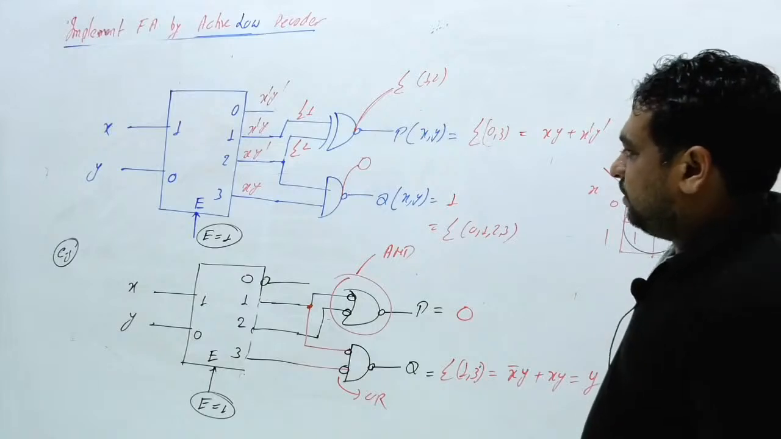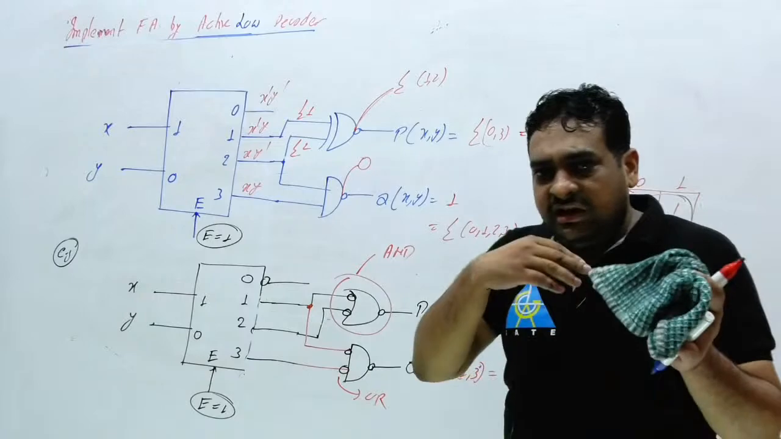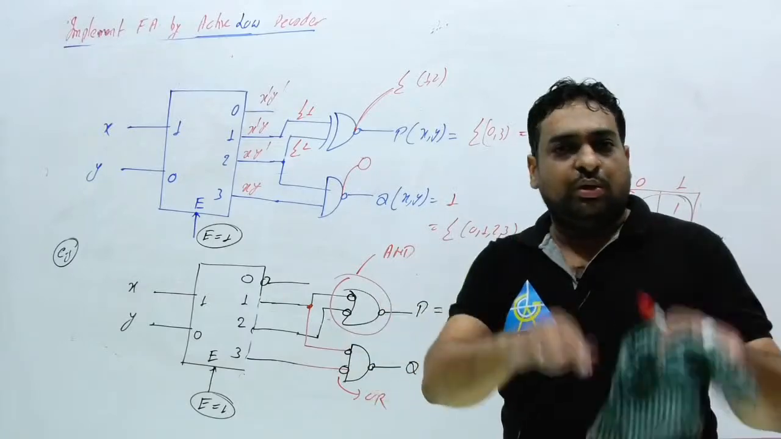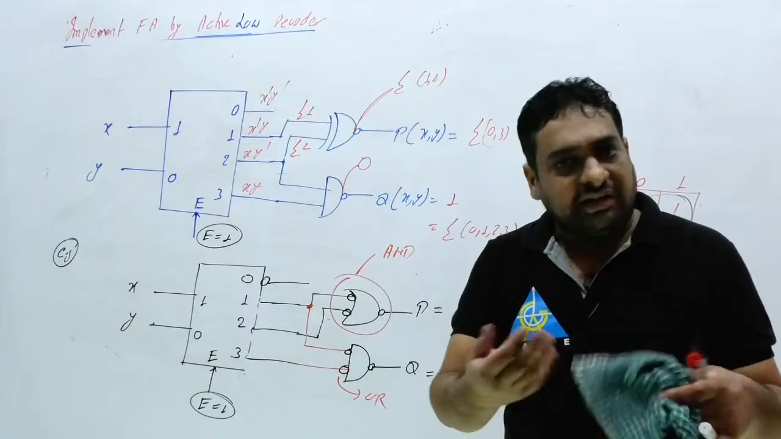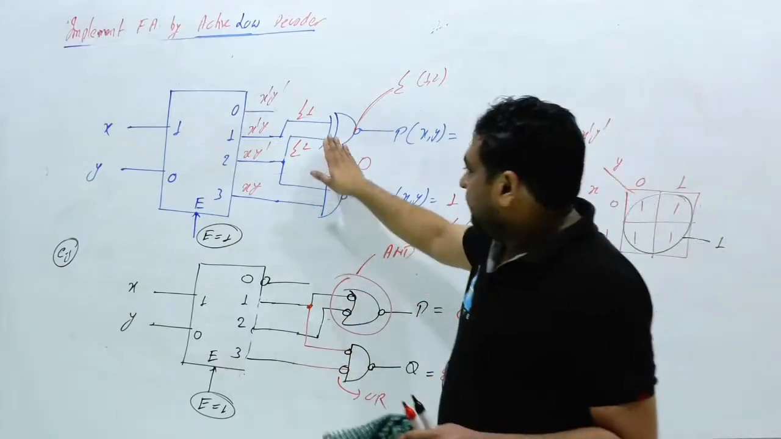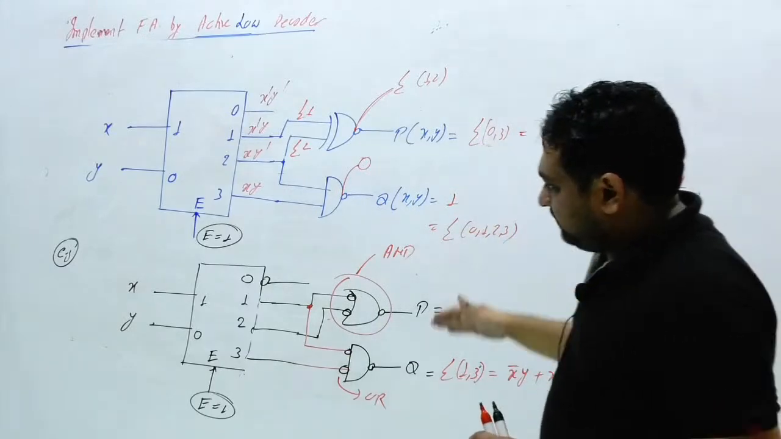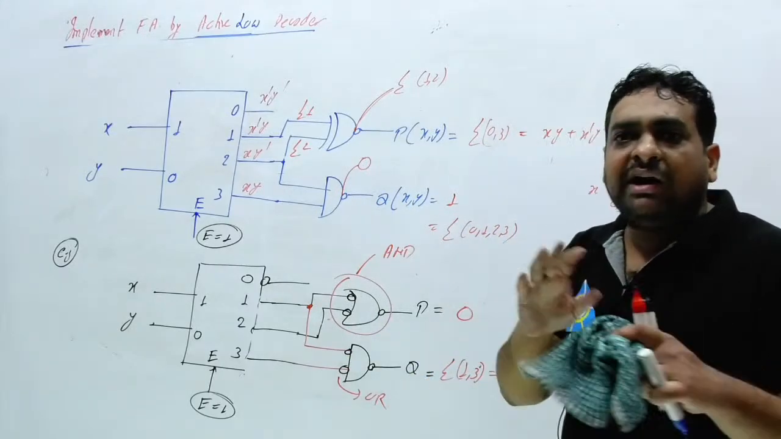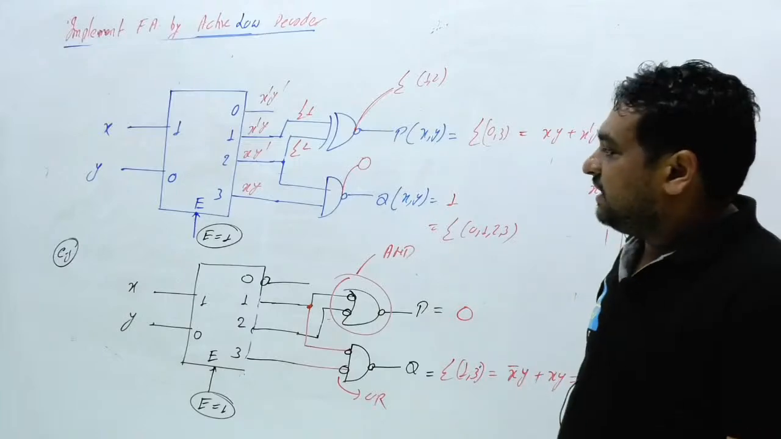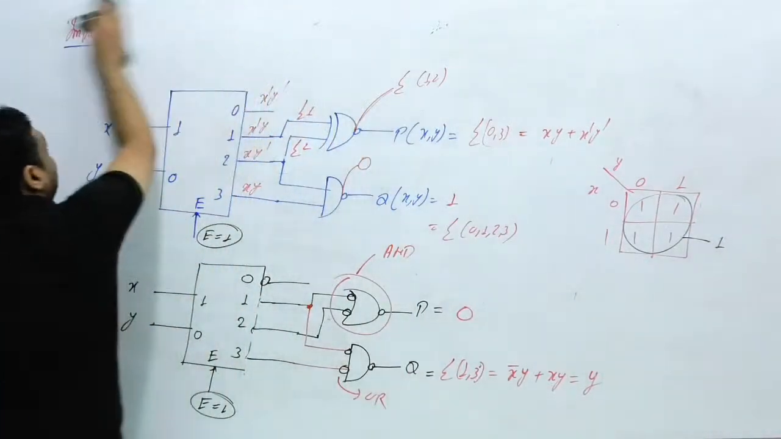Please always respond to me. Is this clear? So, can you implement any boolean function by using a decoder? Active low and active high, that is very important. But in the GATE exam, they will ask you the reverse question. They will provide you any kind of circuit and ask what the output will be. What will be the output of this circuit? Is this clear?